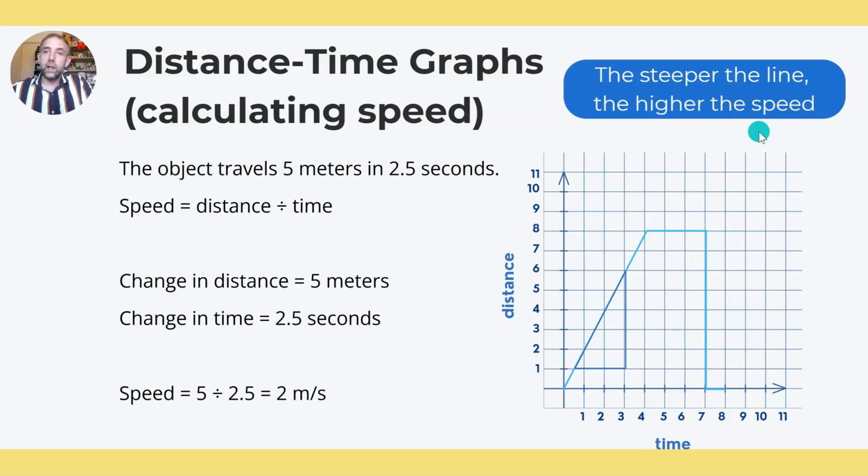And in general, the steeper the line, the higher the speed. So if I've got two lines, or I'm looking at my entire graph and the question asks me, at what point am I traveling the fastest? I need to look for the line which is the steepest, okay? Because the steeper the line, the higher the speed. Here, there's like no speed at all. I'm just stationary. But if I have a very steep line, that means I'm going very quickly. I hope this helped you see the relationship between the formula triangles and then how we use that knowledge to draw speed, distance, time graphs as well.